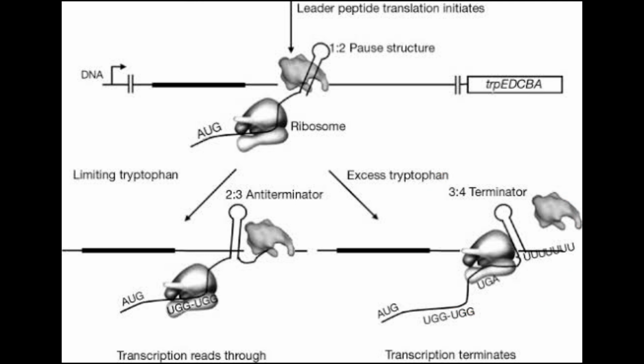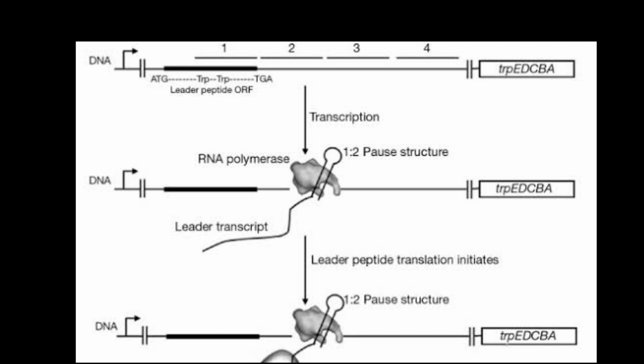The 3 and 4 structure is the transcription termination sequence, abundant in G and C and immediately followed by several uracil residues. Once it forms, the RNA polymerase will dissociate from the DNA and transcription of the structural genes of the operon cannot continue. The functional importance of the second hairpin for transcriptional termination is illustrated by the reduced transcription termination frequency observed experimentally